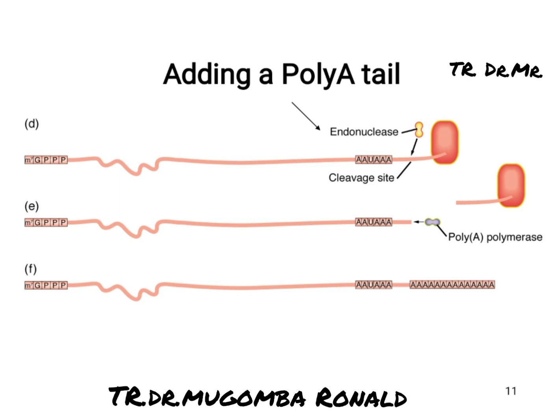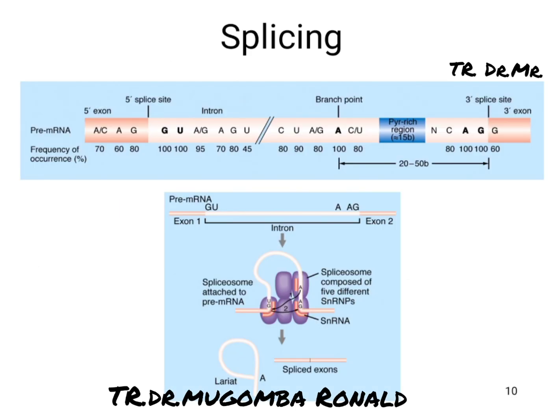So after that is done, there is also a phenomenon known as alternative RNA processing or splicing, alternative splicing, where, for instance, we want to form different kinds of the same protein. Take an example, we want to form different kinds of antibodies like IgG, IgA, IgM.